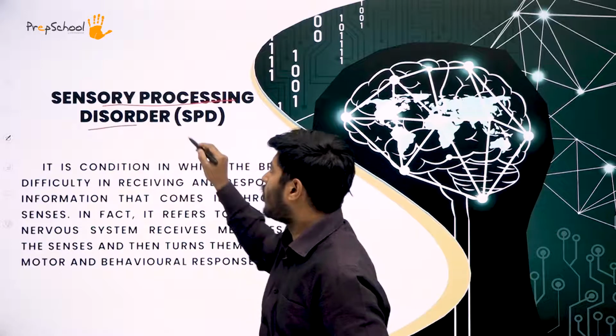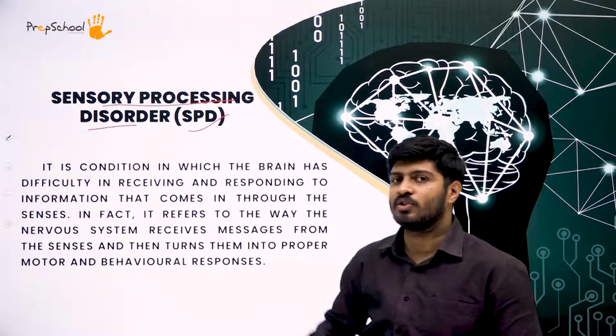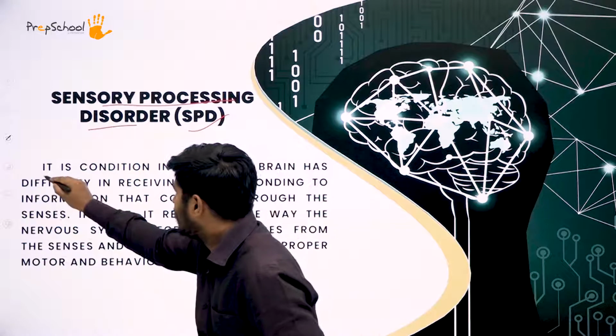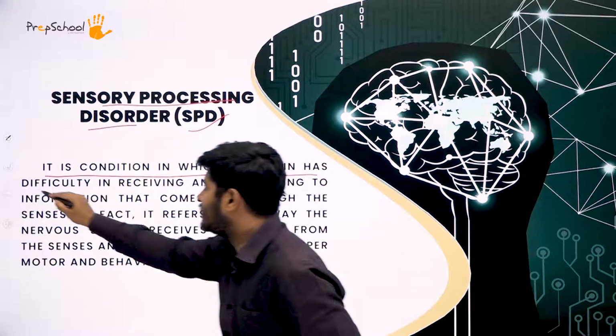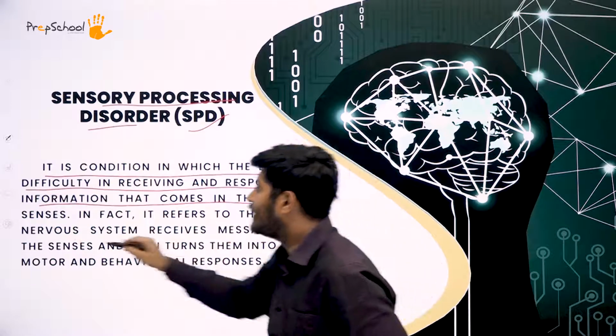Abbreviated as SPD. What is sensory processing disorder? It is the condition in which the brain has difficulty receiving and responding to information that comes in through the senses.